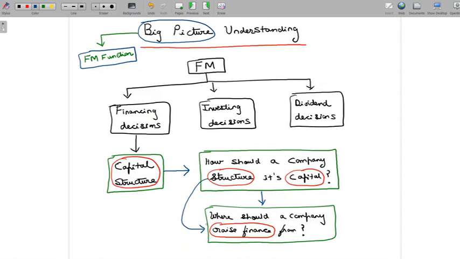But I understand that if I raise finance in the form of debt, for the investor it is a risk-free investment. But for the entity raising finance, it comes with a lot of risk. If I'm a company and I've raised a lot of finance in the form of debt, then I am subject to a lot of commitments. Even if I don't perform well in a certain period, I still would have to make interest or coupon payments to the entities which have given me debt finance. I cannot tell them, you know what, I have not done well this year, so I cannot pay you interest. That flexibility is something that I have only when I've raised finance in the form of equity.